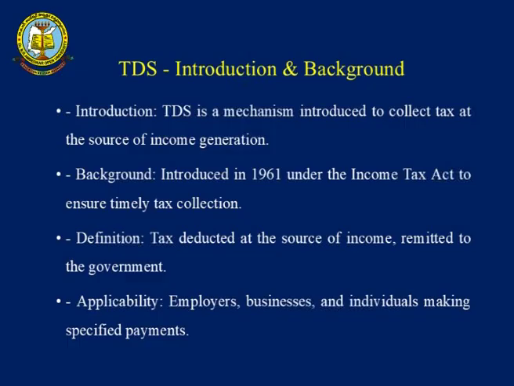Then, applicability: employers, business people and also individuals making specified payments relating to that particular year and that particular source of income, TDS will be calculated. Not only that, we have TDS sections, rates and ceiling limits. We have to check into this.